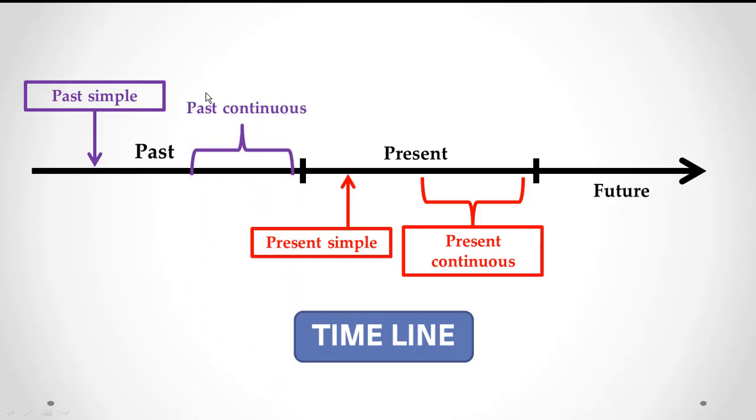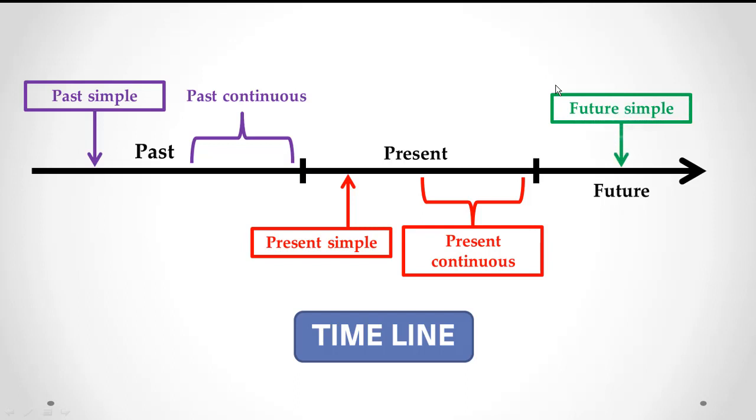Past continuous, an action in the past which continued for a period. And the future simple, it is an action that will happen in the future. Today we are going to focus on the past continuous.